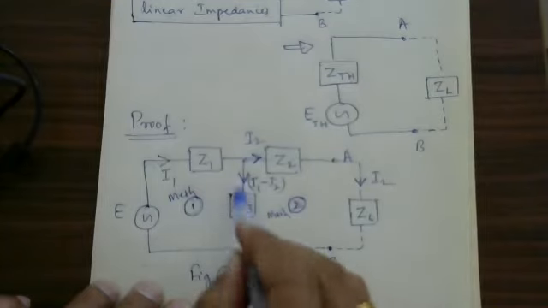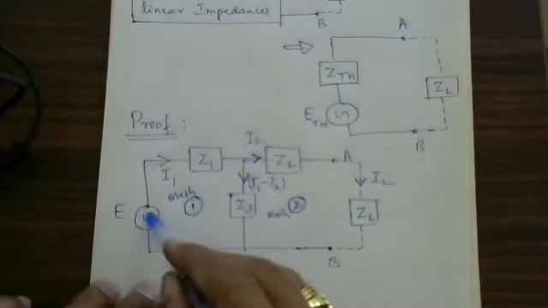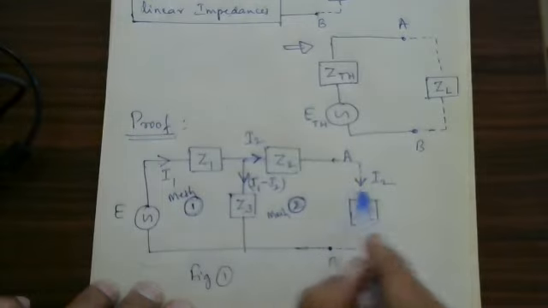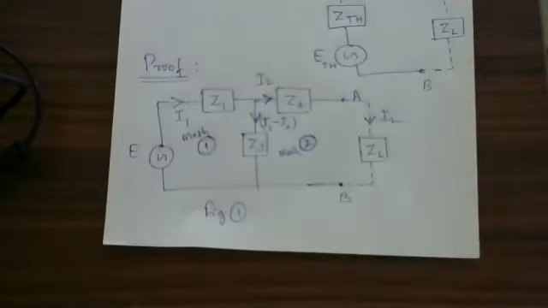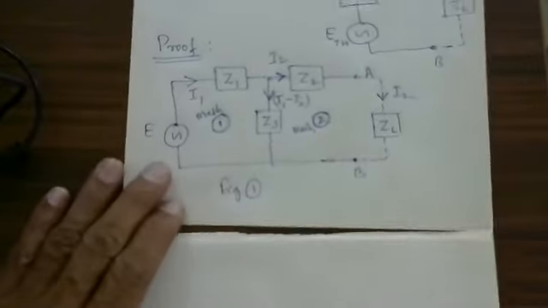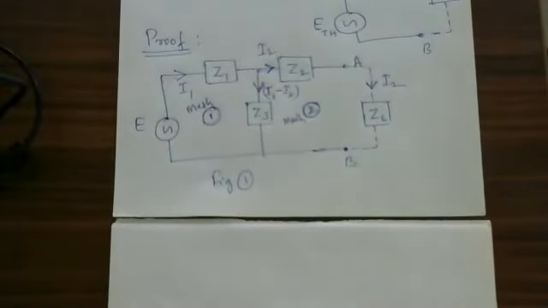Here there is no EMF present. Therefore, it is equal to 0. That is what I am supposed to write. Okay, let me write that. So what is that? Applying KVL.